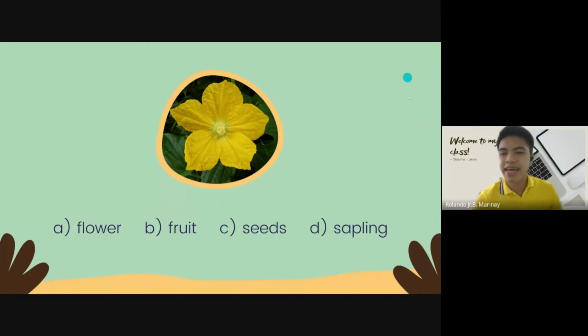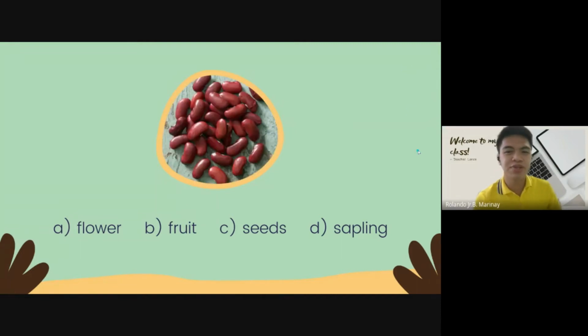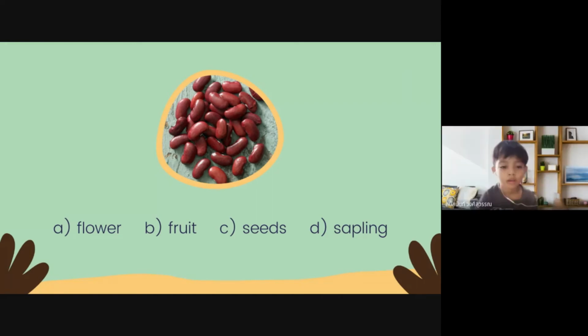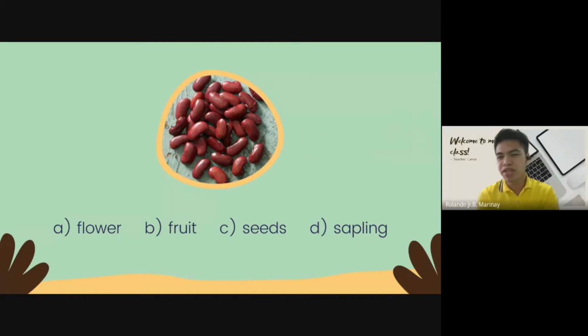Okay, the exam will be very easy so you don't have to worry. This one, what are these? Seeds. Very good. Teacher, what page? No, you don't have to open your book. No page. Just listen to teacher and answer what I ask you. Okay, these are seeds. It's letter C.